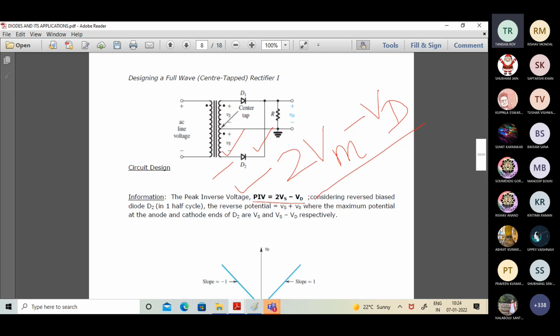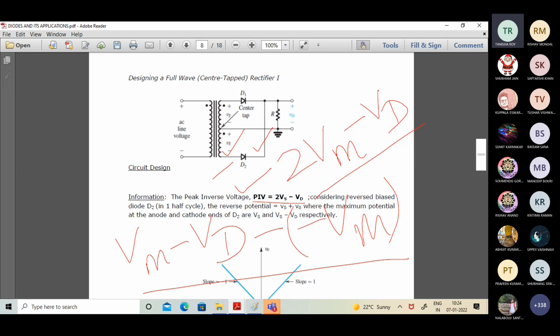This is effectively the peak potential across the diode D2 in the reverse cycle, when D2 is not under conduction. So the reverse peak potential is 2Vm minus Vd across the diode D2.